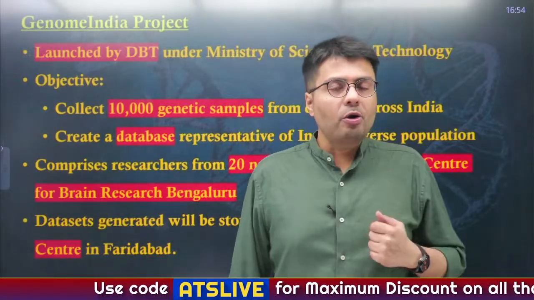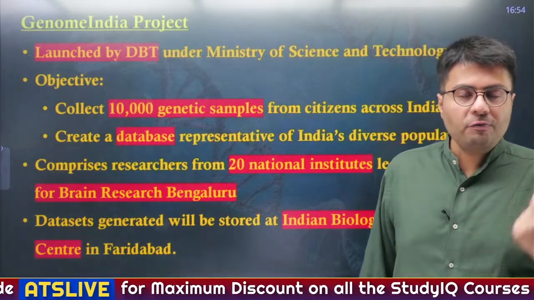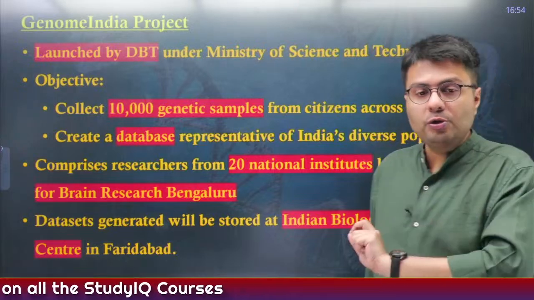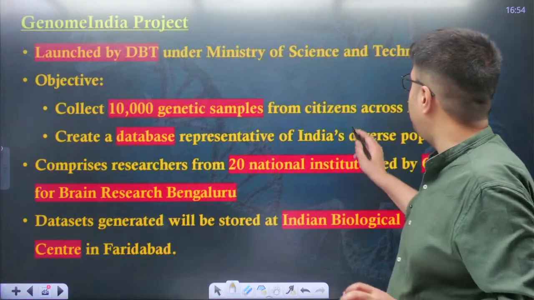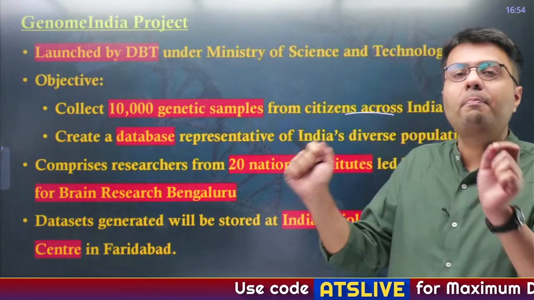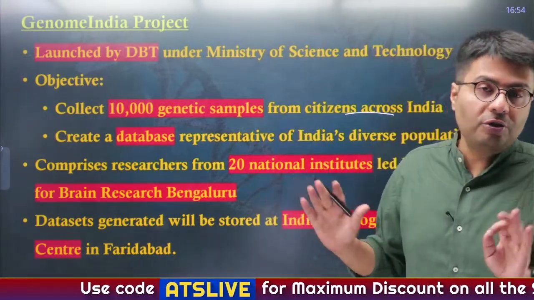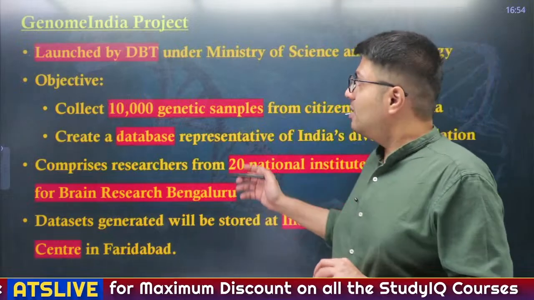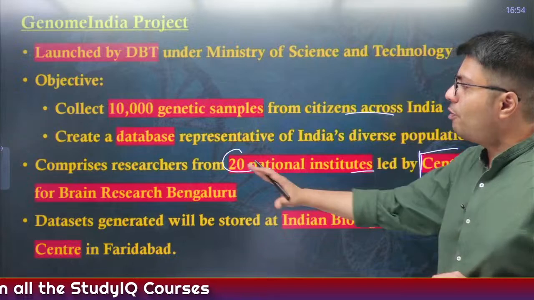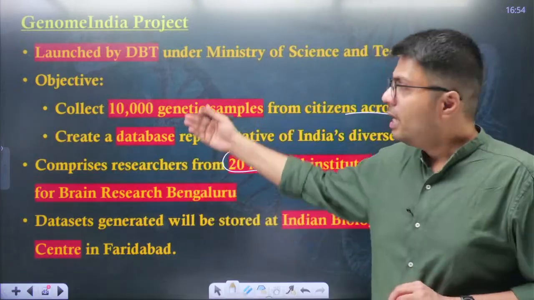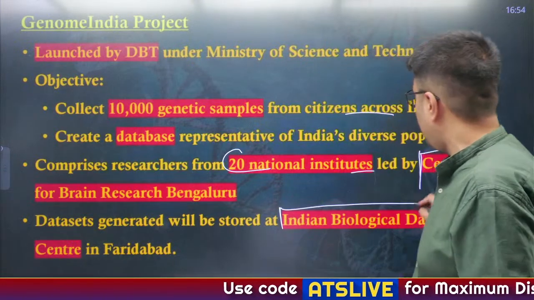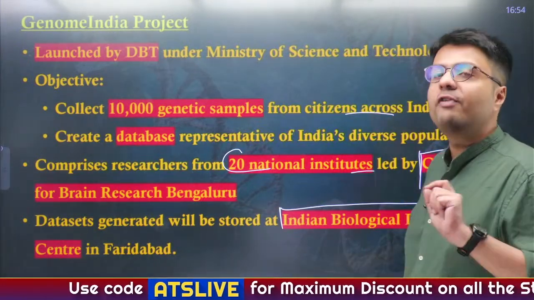Now, Genome India project was launched by Department of Biotechnology, which functions under Ministry of Science and Technology. The intention in the first phase was to collect 10,000 genetic samples from citizens across India, and it will help government create a database which is representative of India's diverse genetic population. Now, this initiative comprised researchers from 20 national institutions, which was led by Center for Brain Research, which is located in Bangalore. And the data which is collected under Genome India project is stored at Indian Biological Data Center located in Faridabad.